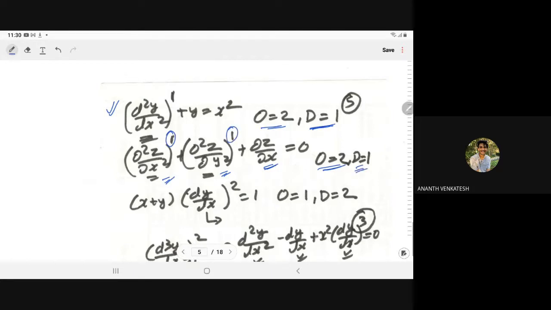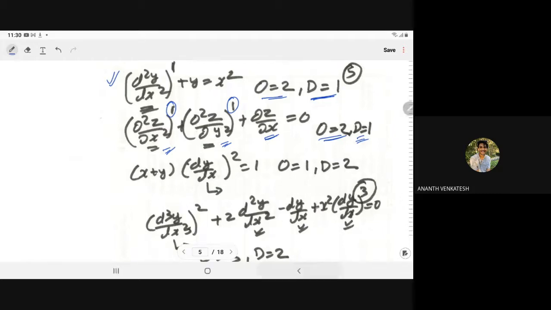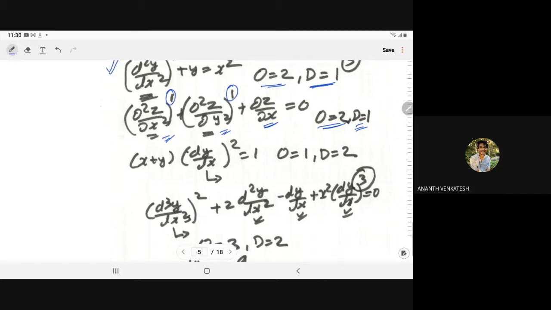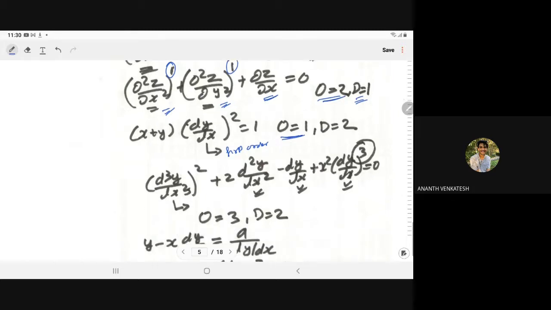For example, x plus y into dy by dx whole square is equal to 1. In this case we have the first order derivative, so due to the first order derivative, order is equal to 1. The order of the differential equation is 1, and its power is 2. So we say degree is equal to 2.